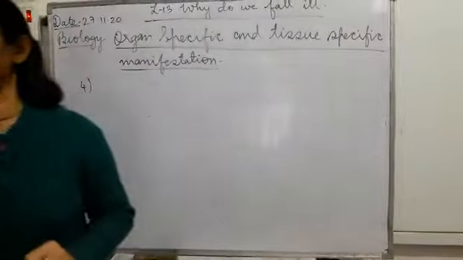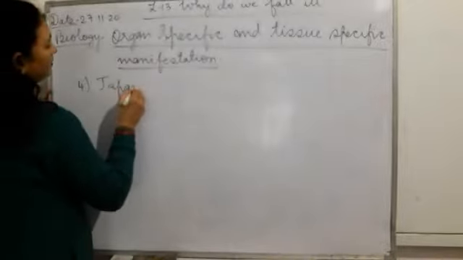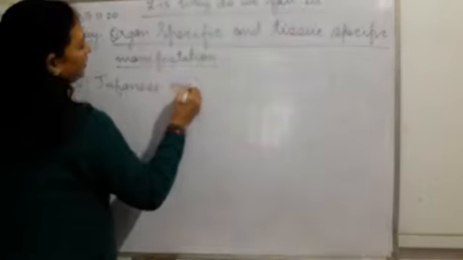Now, some are there which go to some other place, like Japanese encephalitis.